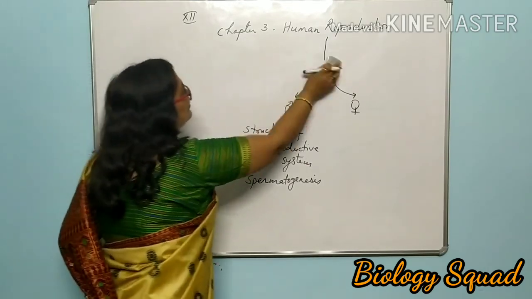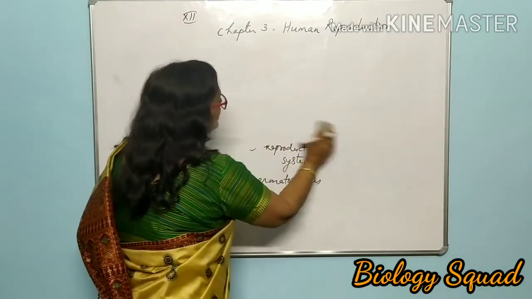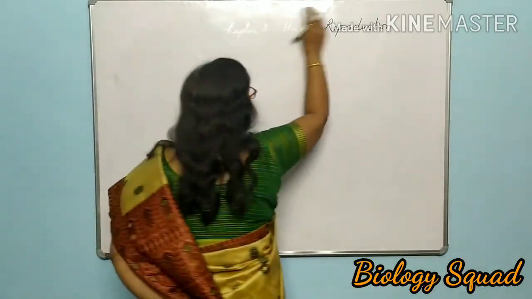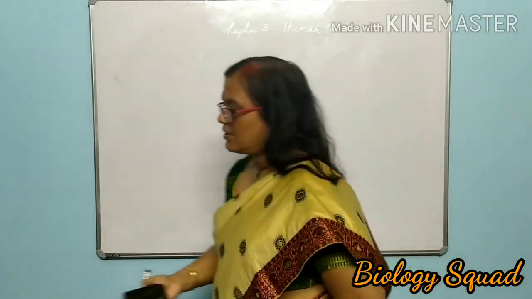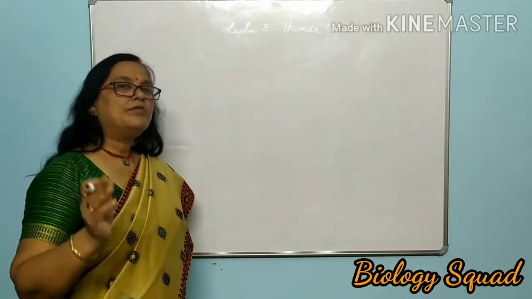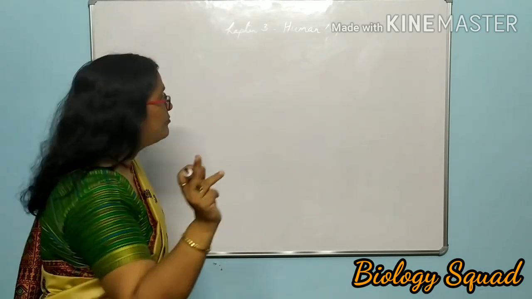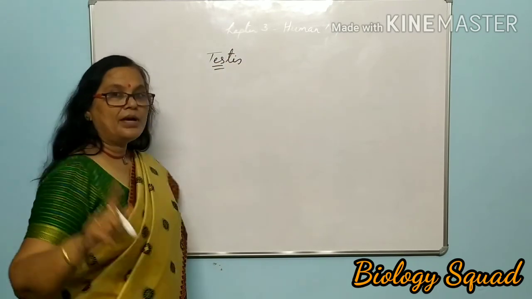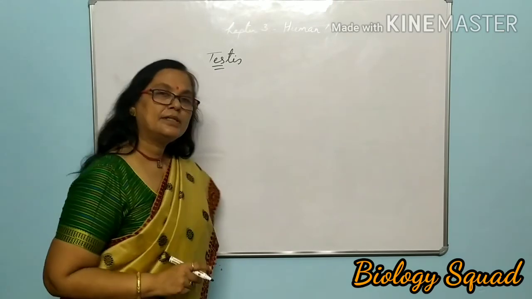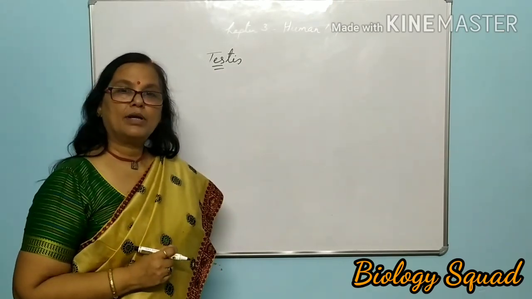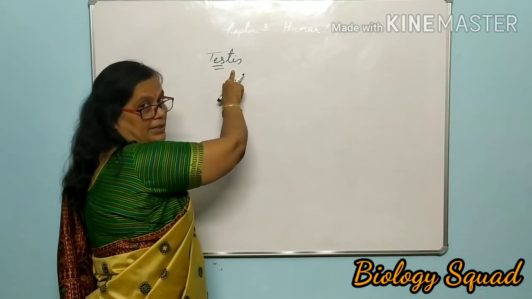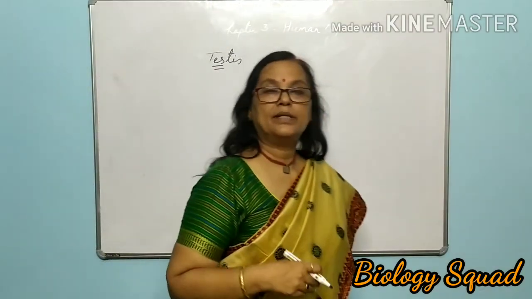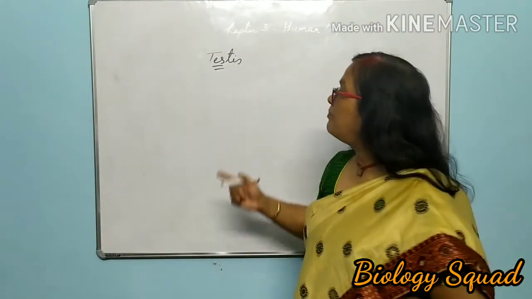Dear students, you have studied this chapter in class 10th also, and you are very much aware of the structure of the male reproductive system. First of all, let us see a pair of testes. A pair of testes are present as the chief reproductive organ. This is the primary reproductive organ, and the testis is placed extra-abdominally.